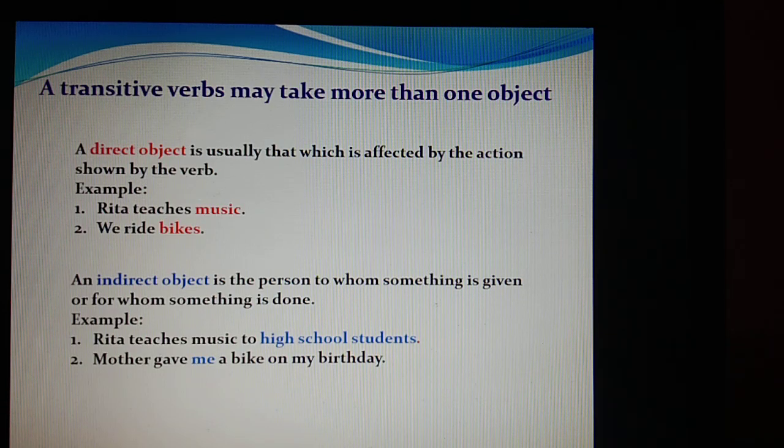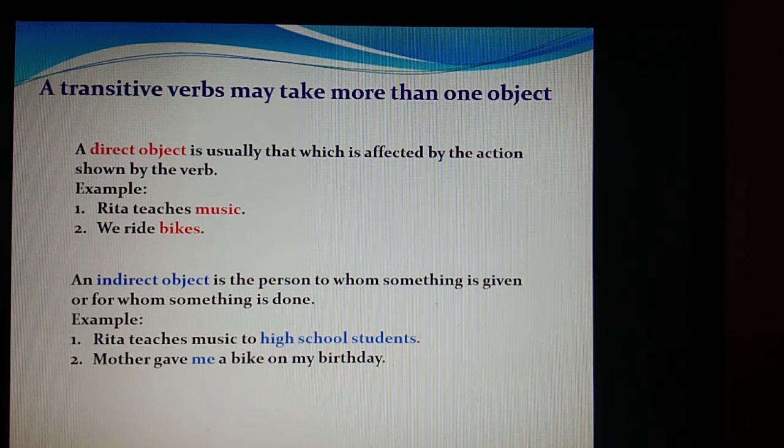So here you may see more about it. A transitive verb may take more than one object. Now, as I told you, a transitive verb is an incomplete verb which requires an object to give it a complete meaning. So, when we write a transitive verb, it has an object.